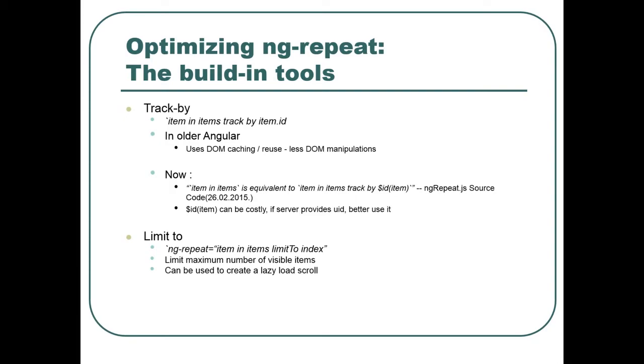And of course limitTo, another built-in tool for ngRepeat, is very useful because what's after the limit won't be constructed. It limits the number of visible elements, so it can be used to create a lazy-load scroll.